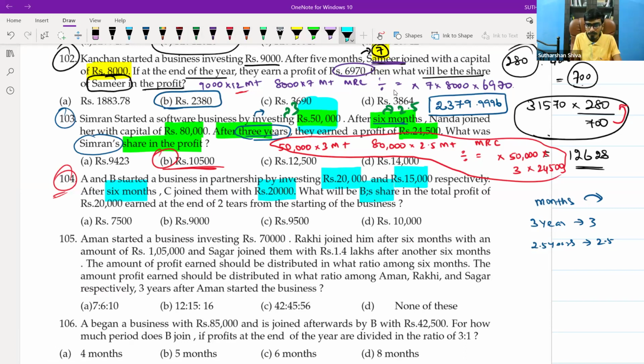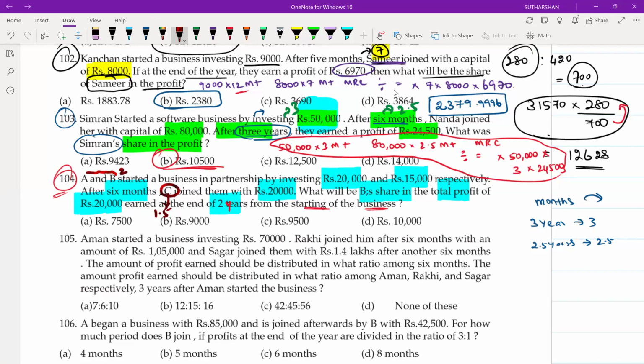What will be B's share in the total profit of 20,000 at the end of 2 years? It is 2 years from the starting of the business they are asking. So A and B contributed for the whole 2 years, but C contributed only for 1.5 years, right?